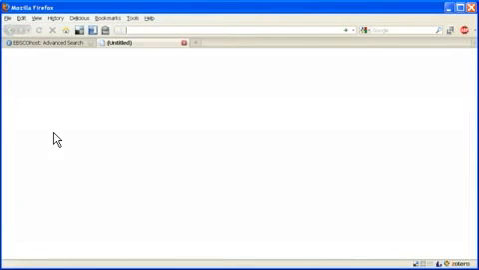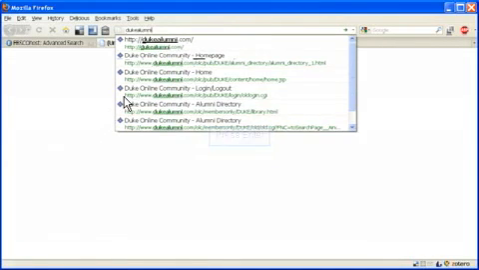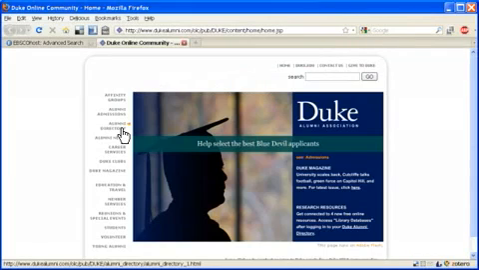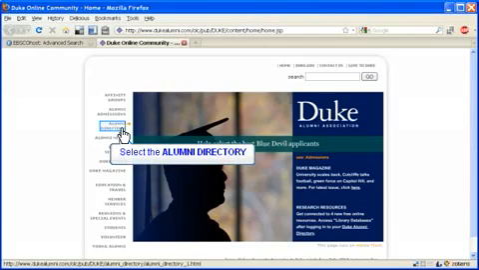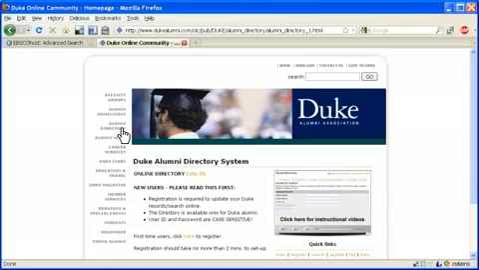If you're an alumni, you'll need to log in at the Duke Alumni Association website at dukealumni.com. Once you're at the website, click on where it says Alumni Directory on the left-hand side. If you've already registered with the system, please log in. If this is your first time visiting the Alumni Directory system, you'll need to register.